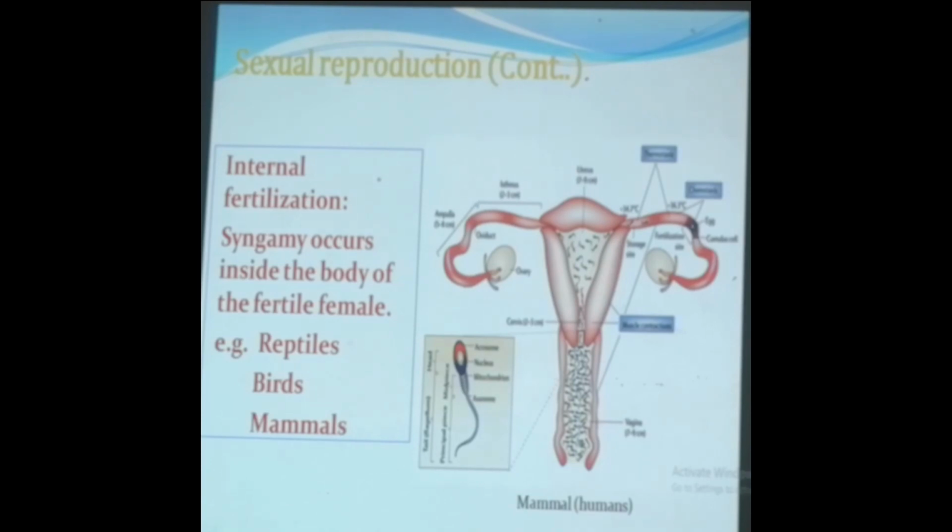Moving on to the internal fertilization, the syngamy will occur inside the body of the fertile female. In case of reptiles, birds, and mammals, the syngamy will occur inside the body of the fertile female.